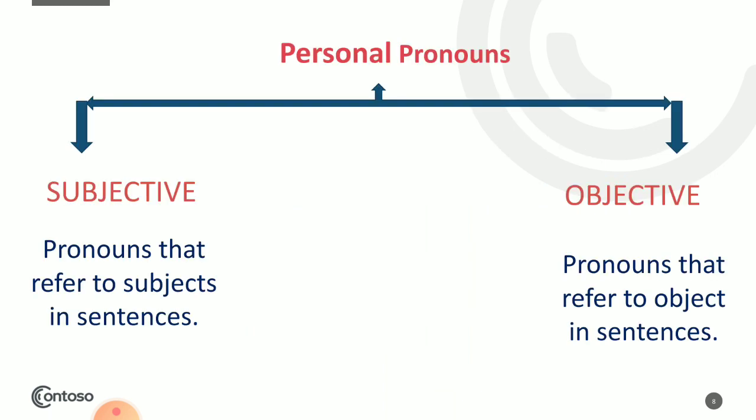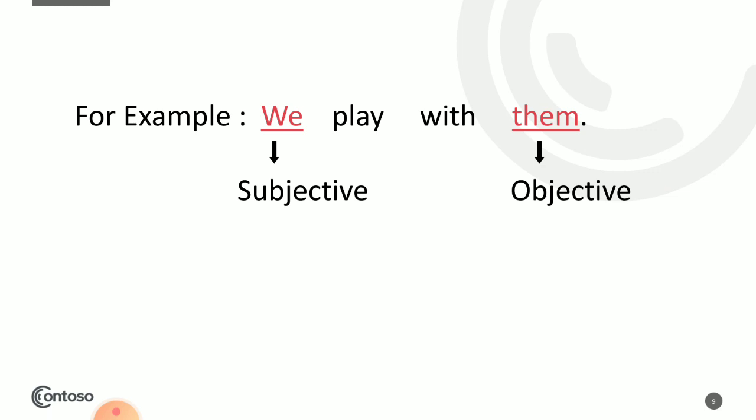Alright? Now, personal pronouns are further divided into subjective and objective. Pronouns that refer to subjects in sentences are subjective, and pronouns that refer to objects in sentences are objective. So that's how personal pronouns are divided. Now let's take an example to understand this better. We play with them. Now take a closer look at the words which are highlighted and underlined in different colors. We play with them. Here we is subjective and them is objective.